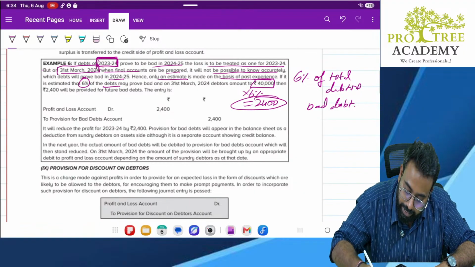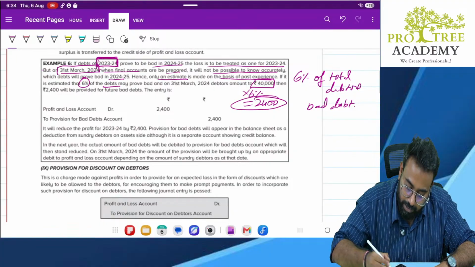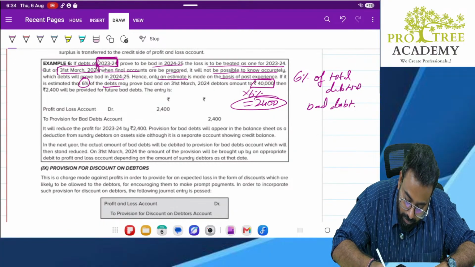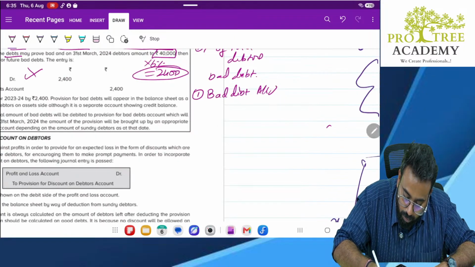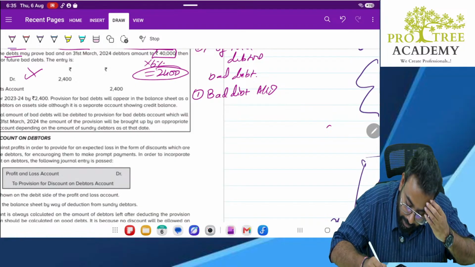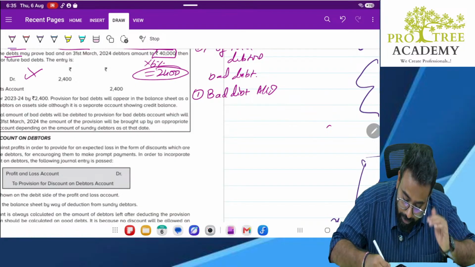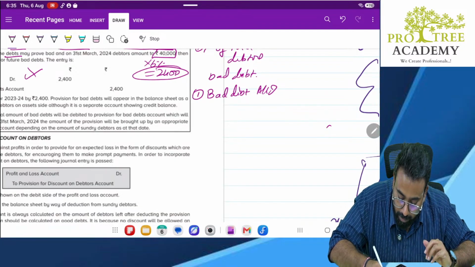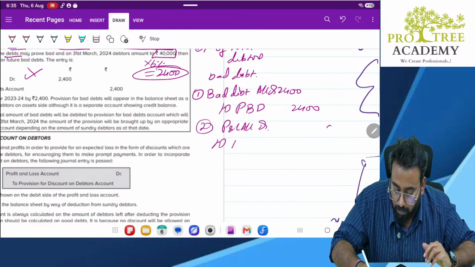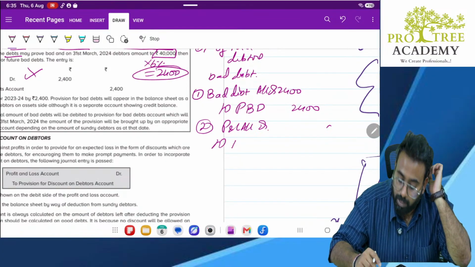What is the provision entry? Please follow the standard 2 entries. Bad debt account debit 2,400 to provision for bad debt 2,400. Next entry, P&L account debit to bad debt 2,400. Clear? Yes.